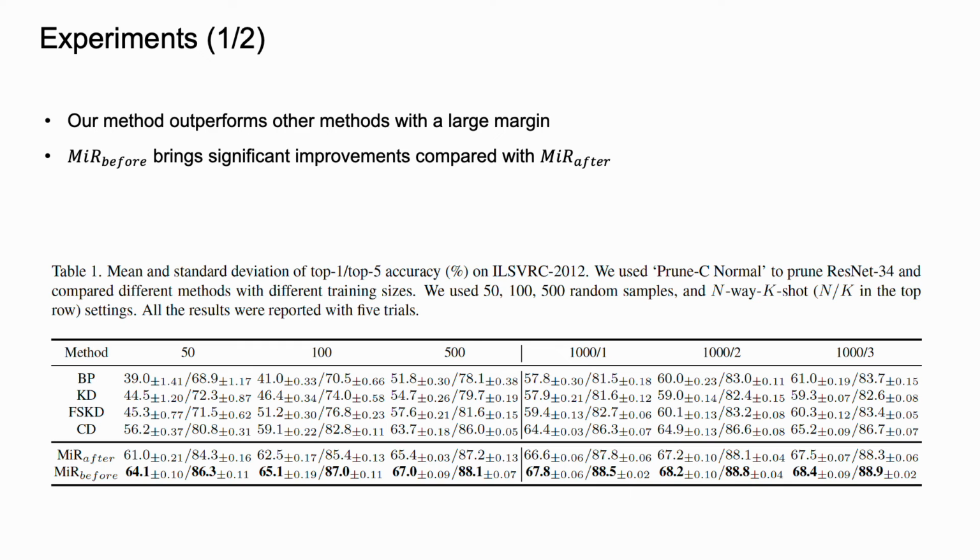About the experiments, we compared our method with naive training methods and layer-wise reconstruction methods. We randomly sampled few samples from the training set. To compare fairly, we fine-tuned our MIR for 2000 iterations with batch size 64, and all the results were reported with 5 trials. As the results show, our method outperforms others by a large margin, and MIR before brings significant improvements compared with MIR after.